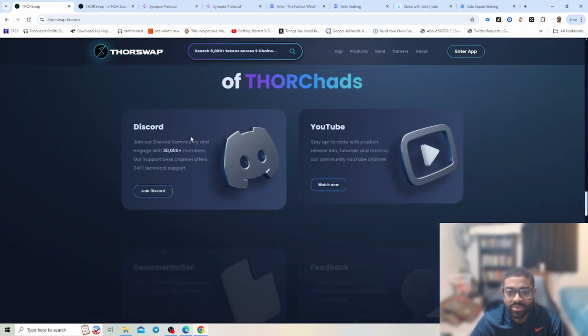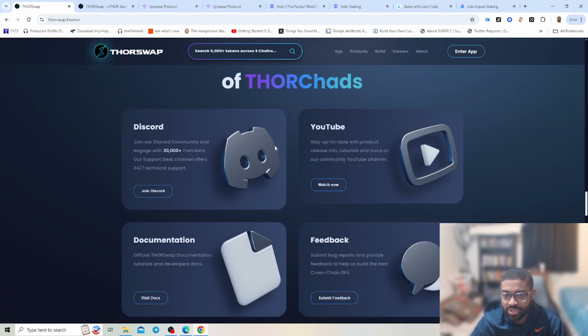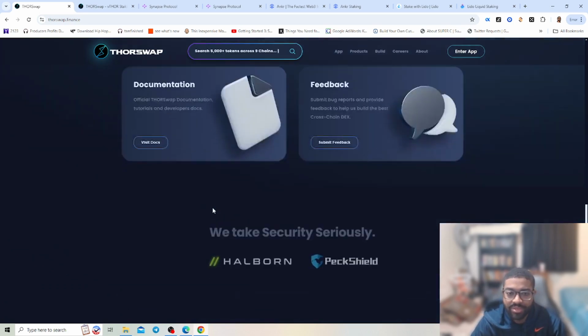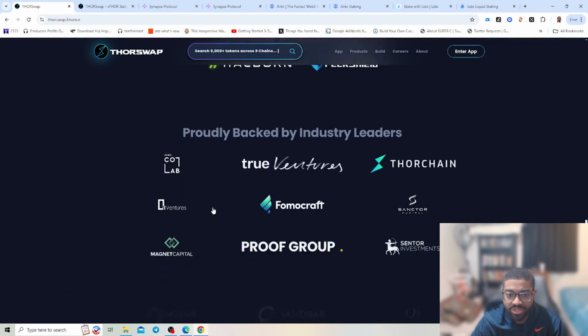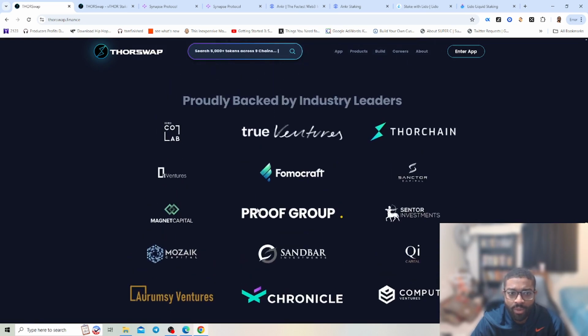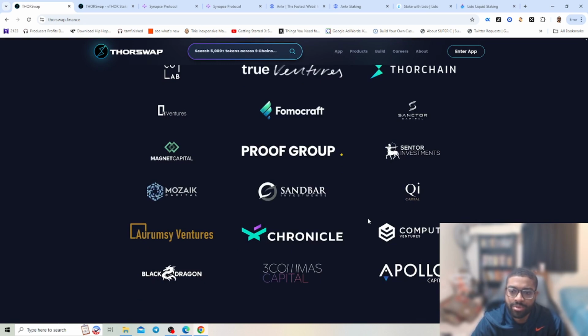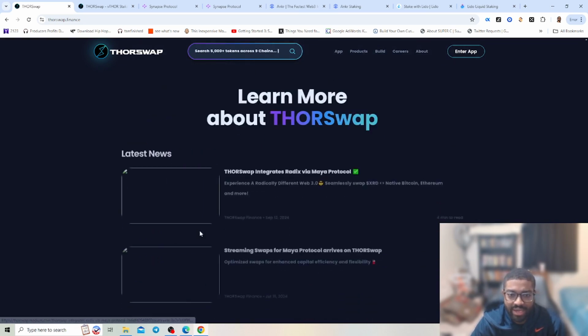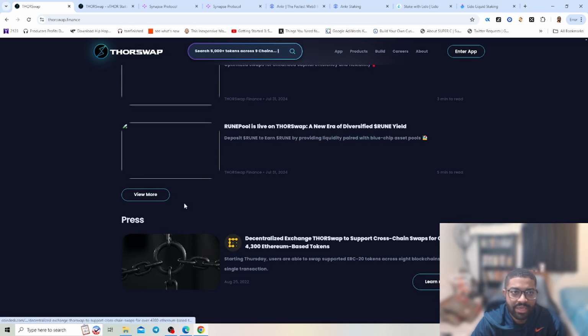But THORSwap is just one that you can look at. You can join the Discord, get into the YouTube documentation. So they have many different resources that you can look at, and it's backed by all these different partners, whether that's Ventures, Centre Capital, QI Capital, Compute Ventures, Black Dragon. So just a lot to be able to learn and get into.